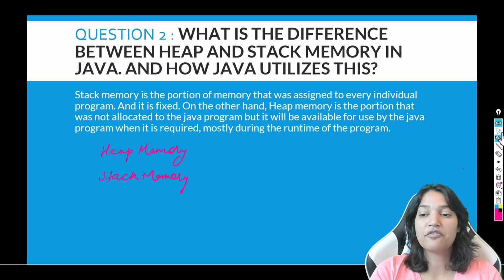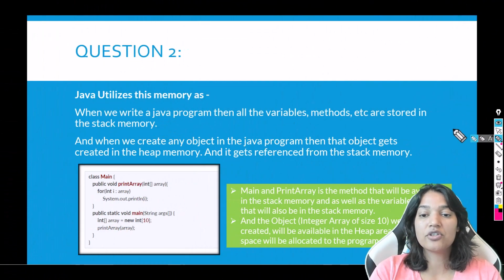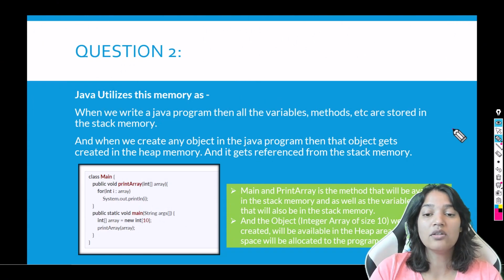Now, what is the difference between these two memories? Let's go deeper into this. When we write a Java program, all the variables, the methods, etc., get stored in the stack memory. And whenever we create any object in the Java program, that object gets created in the heap memory.